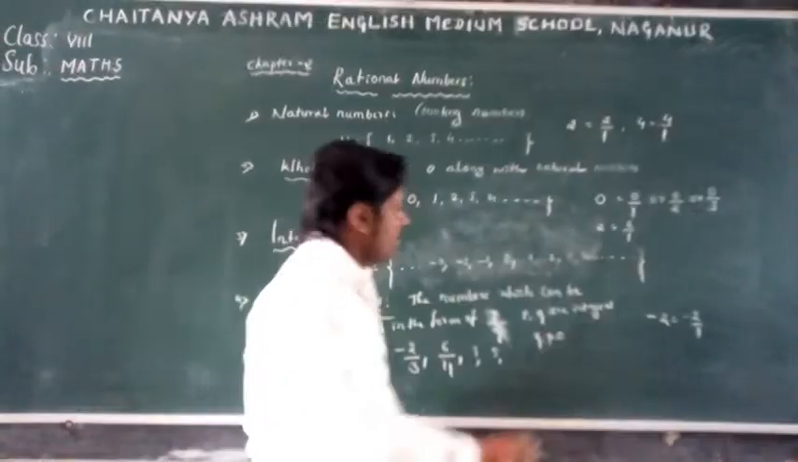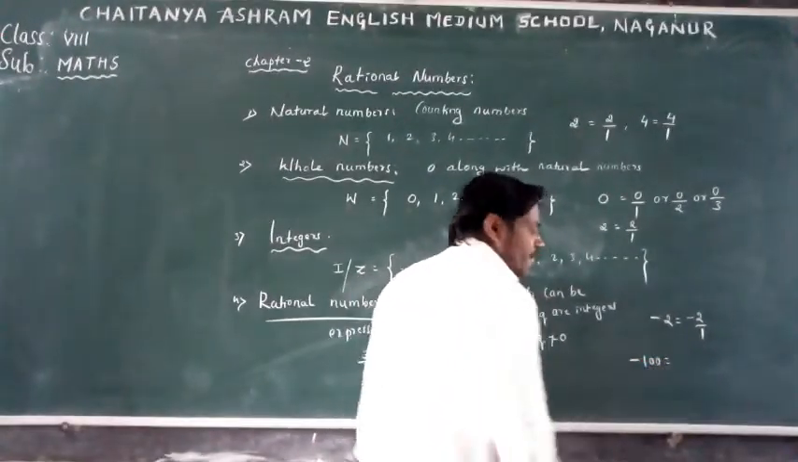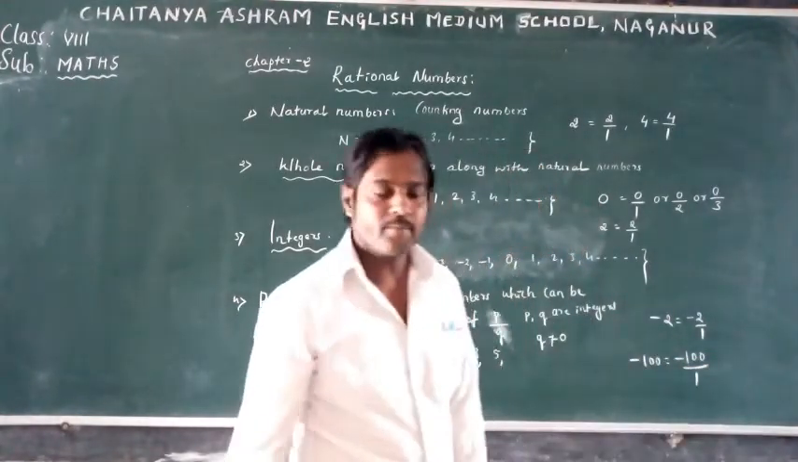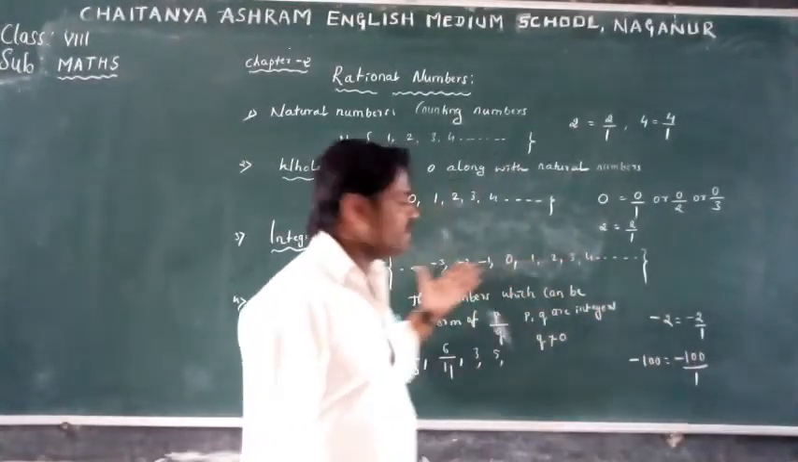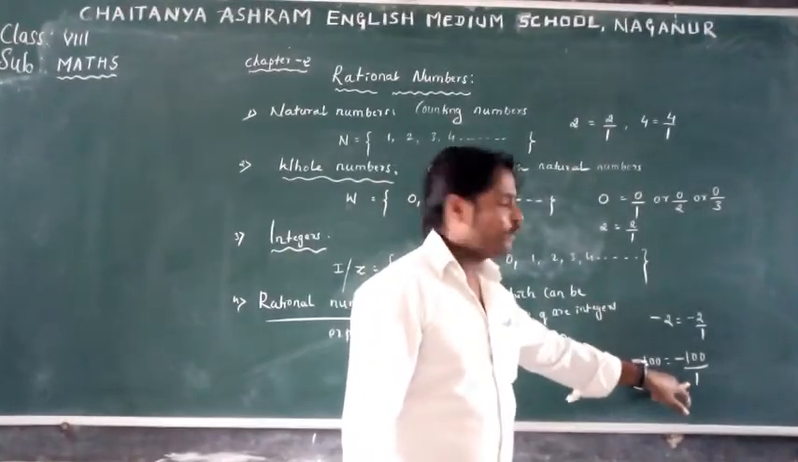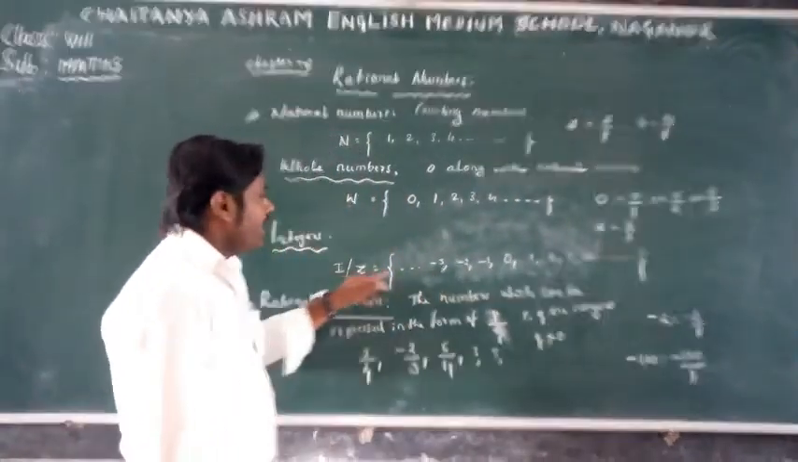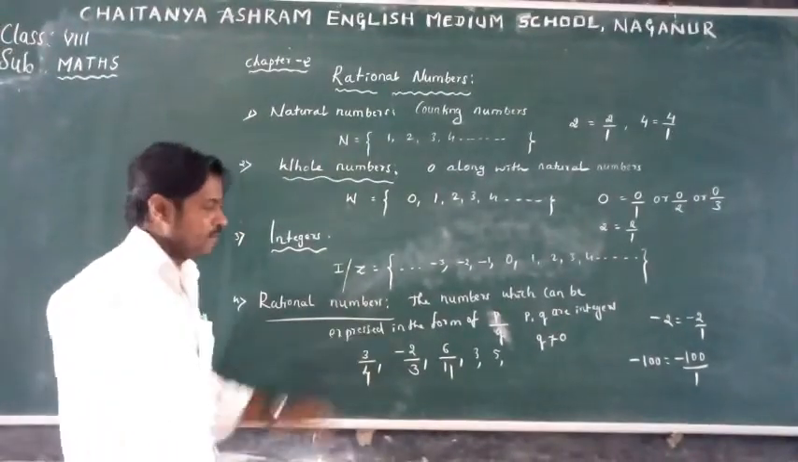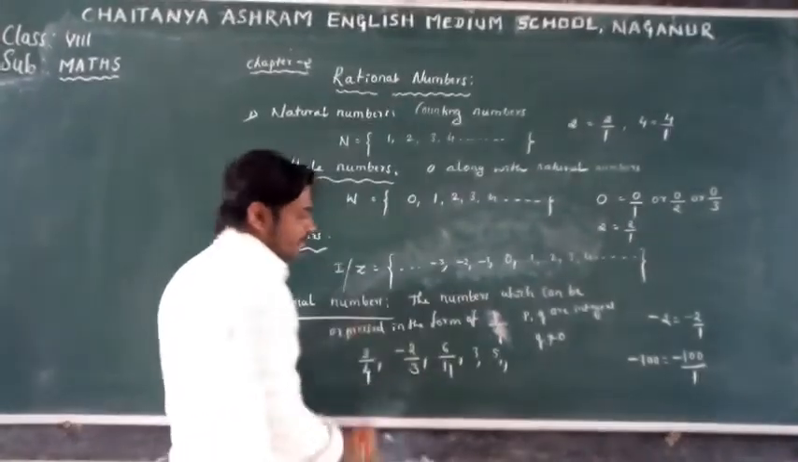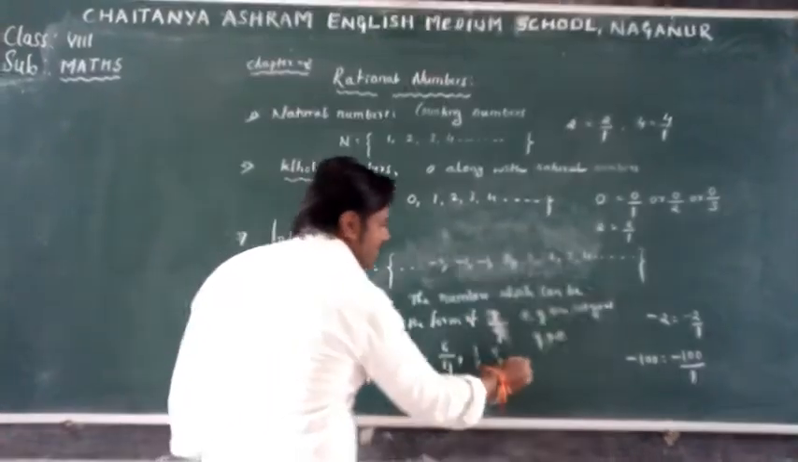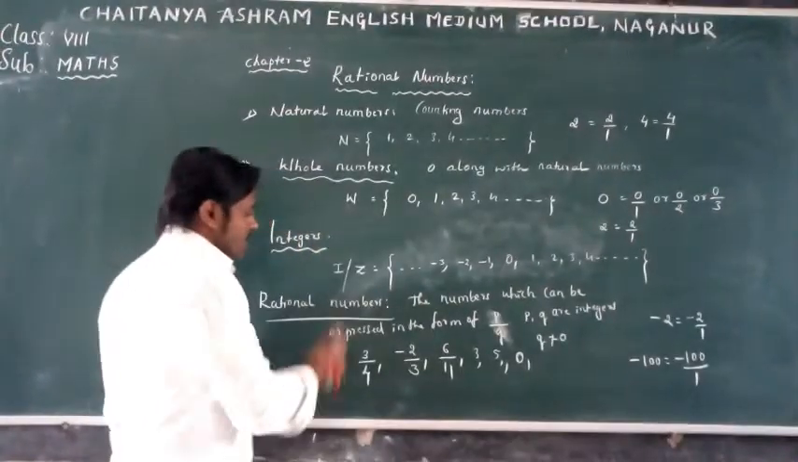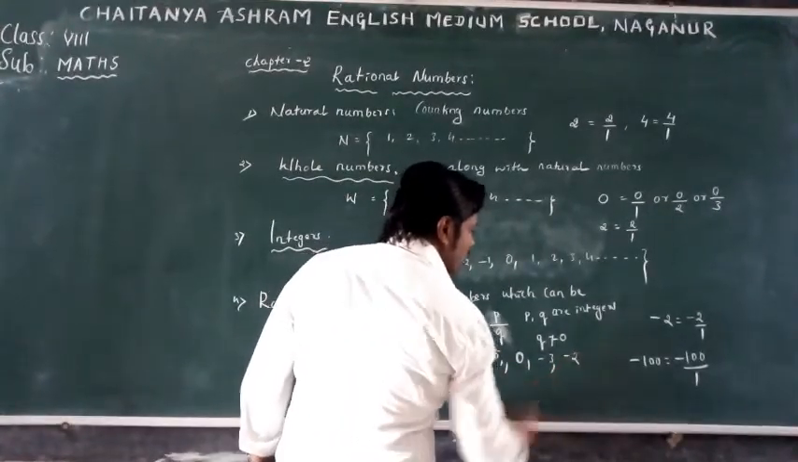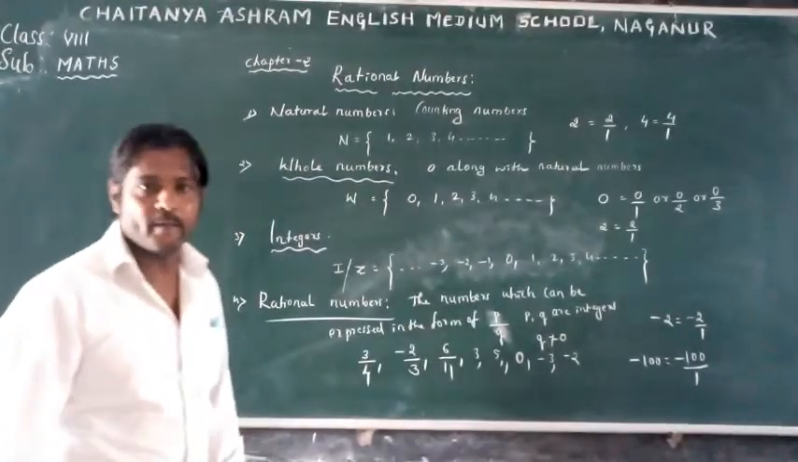Not only that, take -100. This -100 we can write in the form of p by q, that is -100 by 1. So -100 and 1 are integers and 1 is not equal to 0. So every integer is a rational number. Natural numbers are rational numbers. Whole numbers, that is 0, is also a rational number. And integers, take minus 3, minus 2, these are also rational numbers.